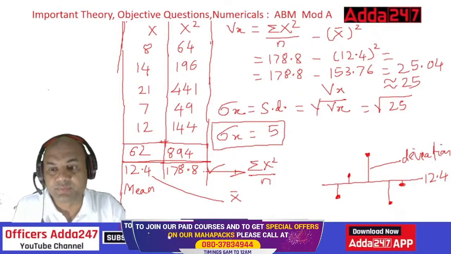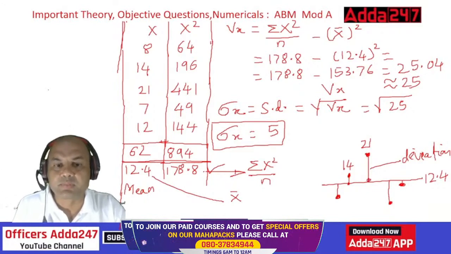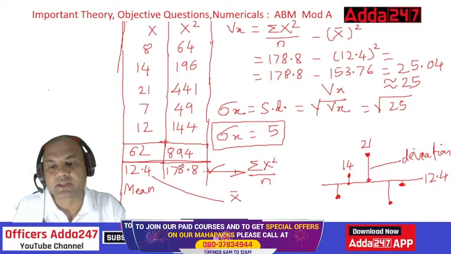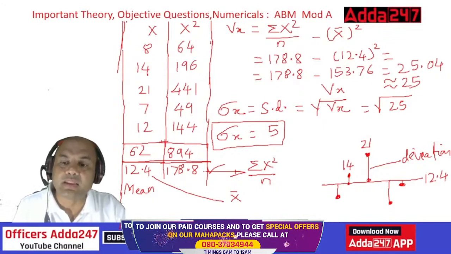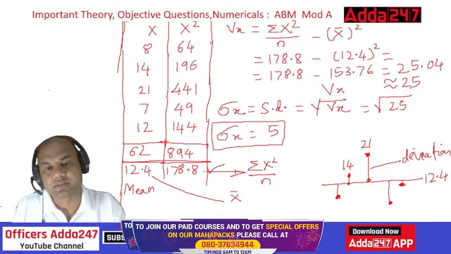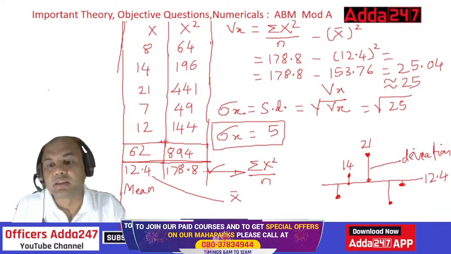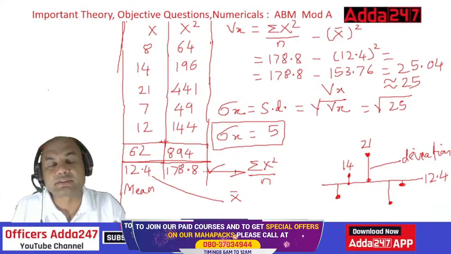Similarly over here, 14 minus 12.4, that difference I will take. 21 minus 12.4, this difference I will take. Similarly over here, 12.4 minus 8. Then I'll add these and divide. Add all these and then divide by the number of elements. That I will get.